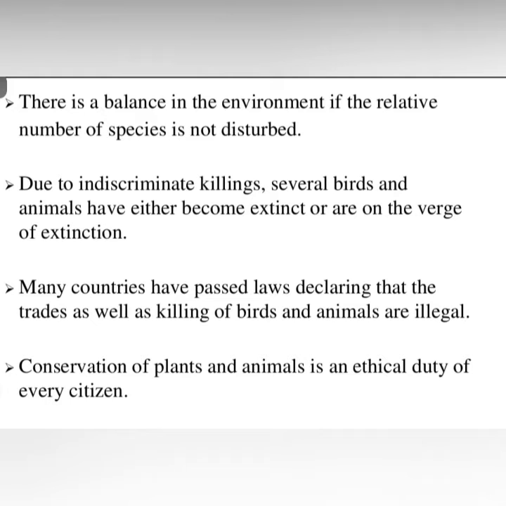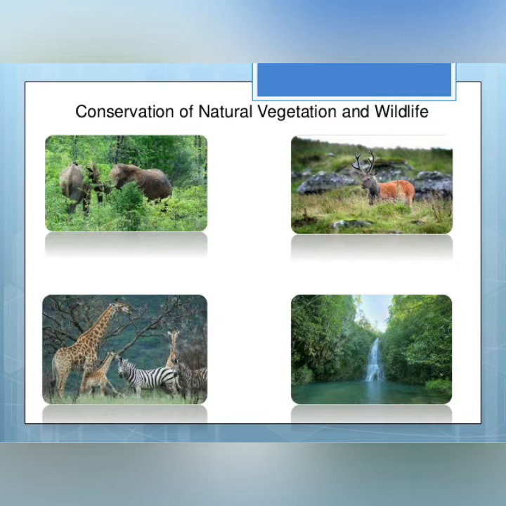So there is a balance in the environment if the relative number of species is not disturbed. Due to indiscriminate killings, several birds and animals have either become extinct or are on the verge of extinction. That's why we need to conserve natural vegetation and wildlife.